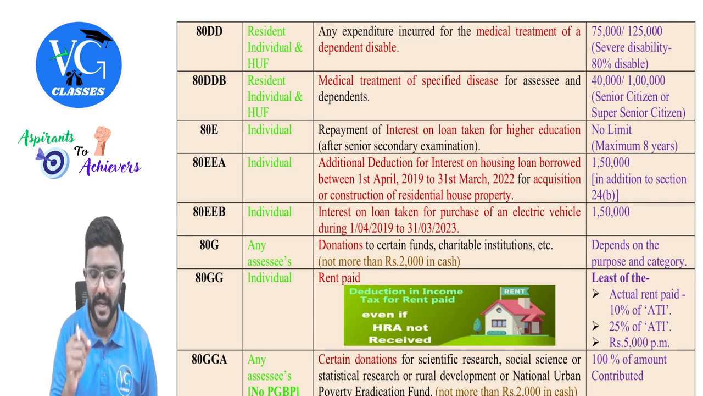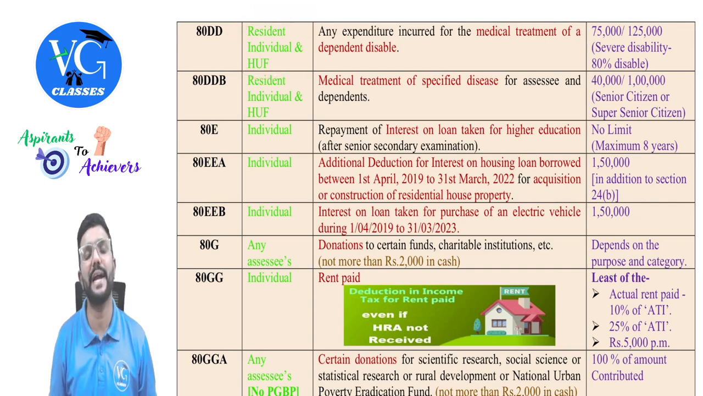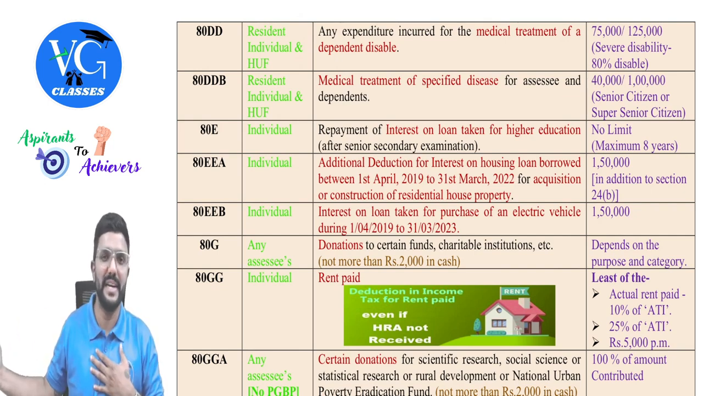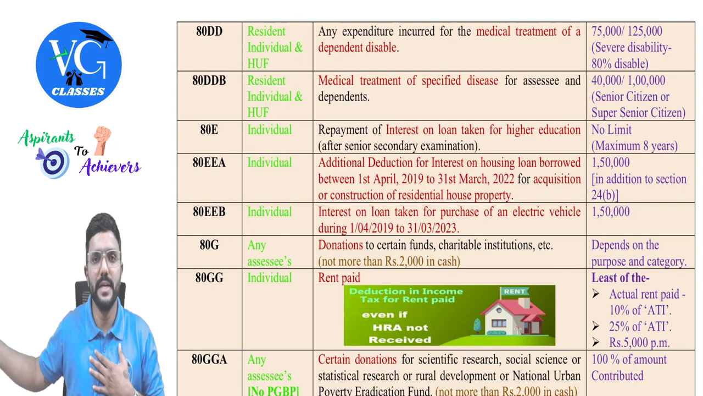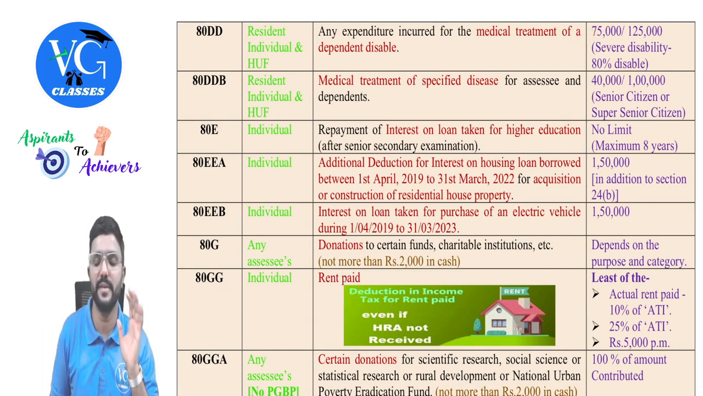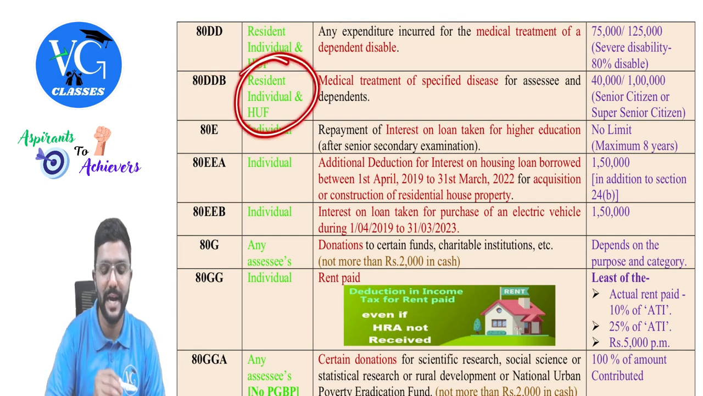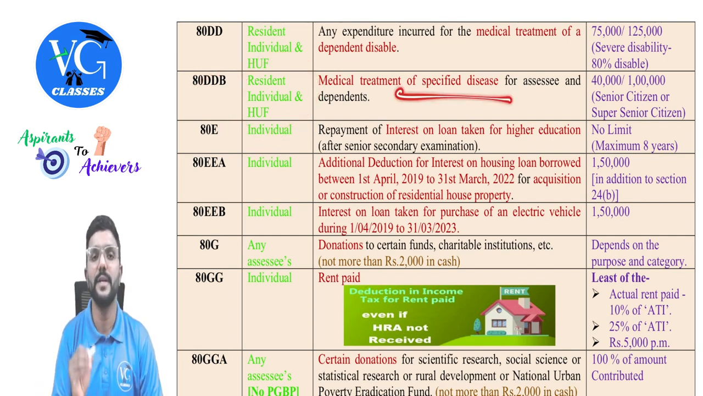And please be careful, guys. It is a flat deduction available only for resident, individual, and HUF. So assume there is a dependent on me who is suffering from disability, my brother. I am taking care of him. Irrespective of the actual expenditure I have incurred, I can claim a flat deduction of 75,000. And if by chance my brother is suffering from severe disability, then I can claim a flat deduction of 1,25,000, guys. Okay.